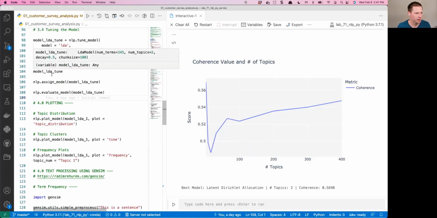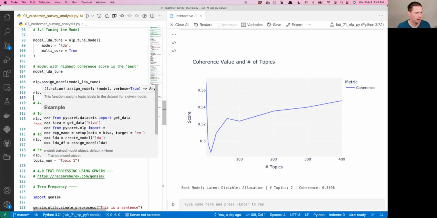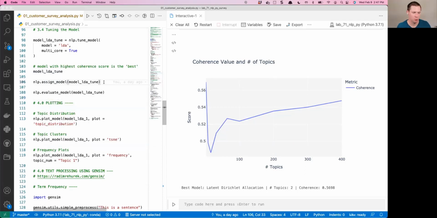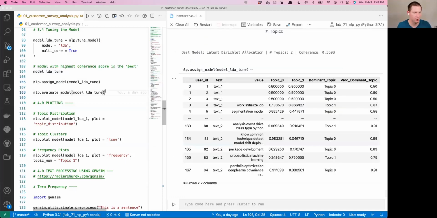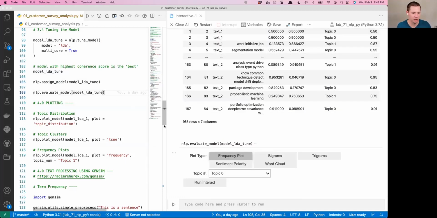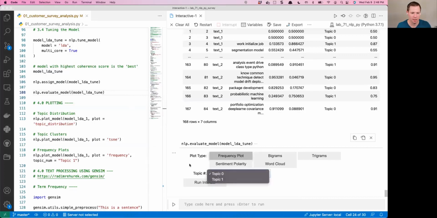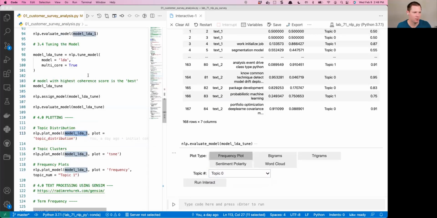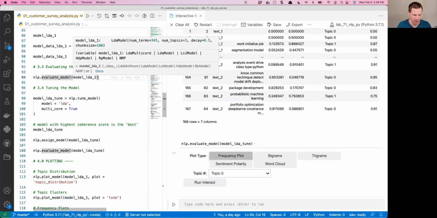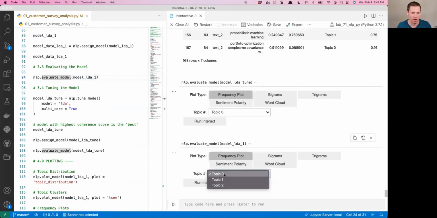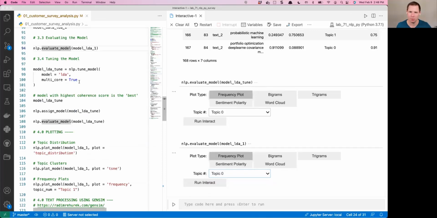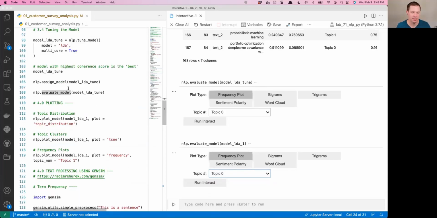Okay, I'm going to skip some of this. If you want to do that same process that we ran, we can then assign the model and evaluate the model. So this is that tuned model, and you can see here now there's only 2 topics in this tuned model, but we can always get that original model back. If I run this up here, the evaluate the original model, if I want my 3 topics, I got that right back. So the tuning can help you, or it might not, but that's how it works.